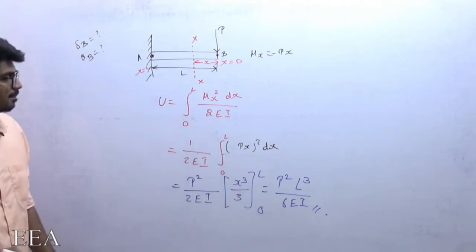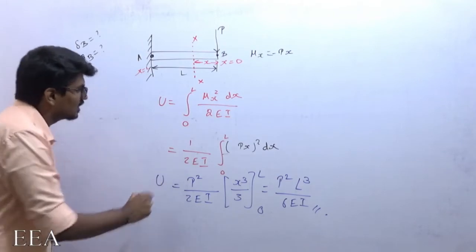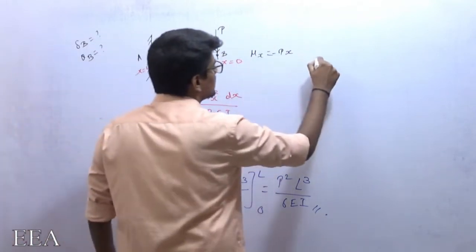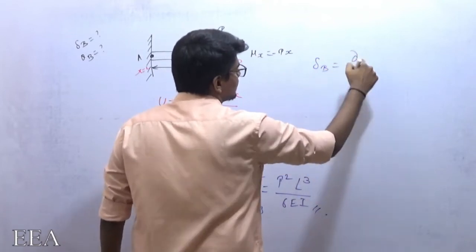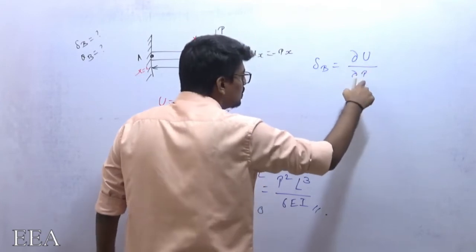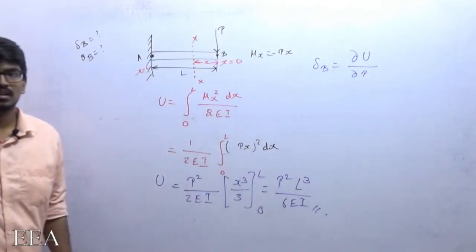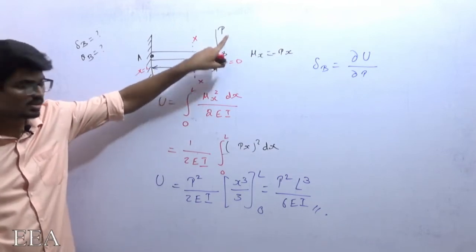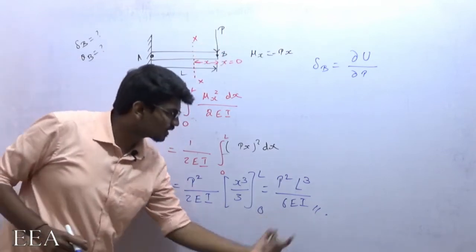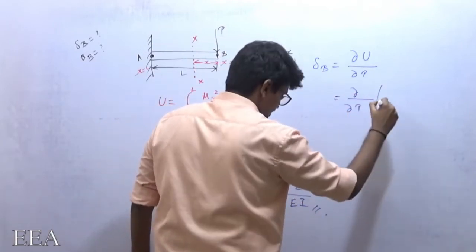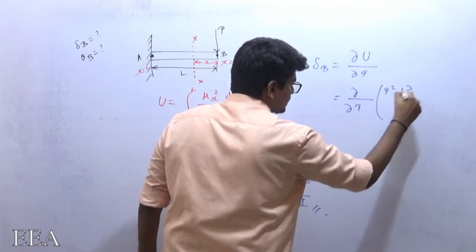Now how to determine deflection first? Deflection can be determined at point B by partially differentiating the total strain energy with respect to the load which is acting at point B. What is the load acting at point B? At point B, the load which is acting is P only. So I will differentiate this total term partially. What is meant by partial differentiation first?